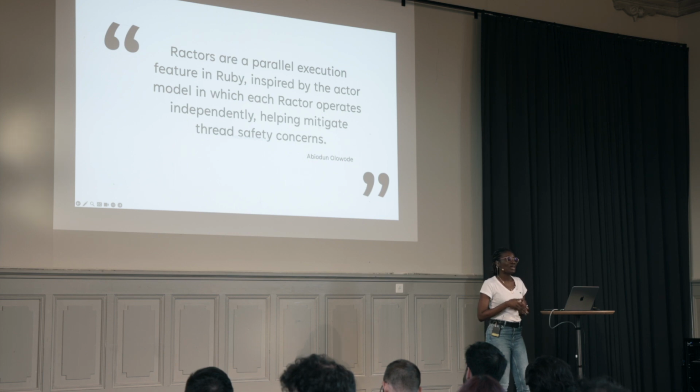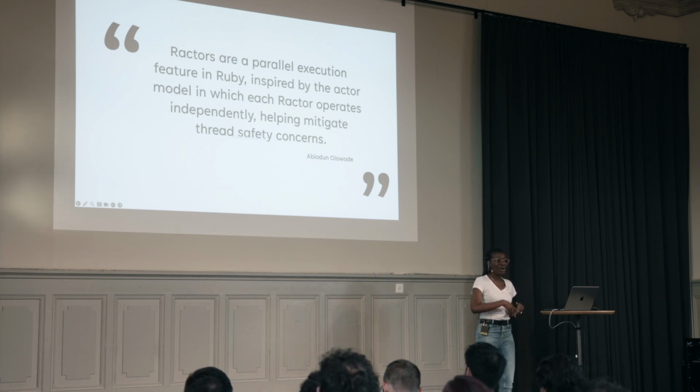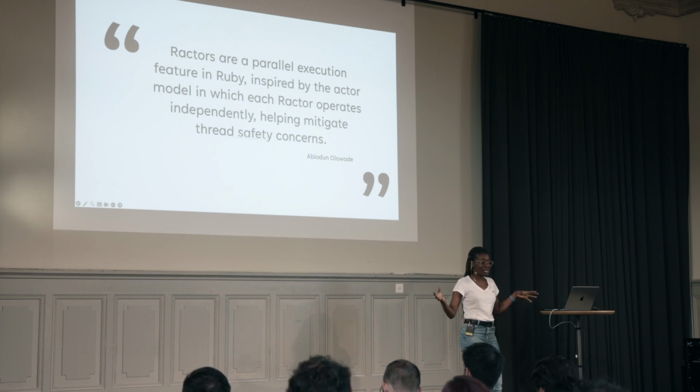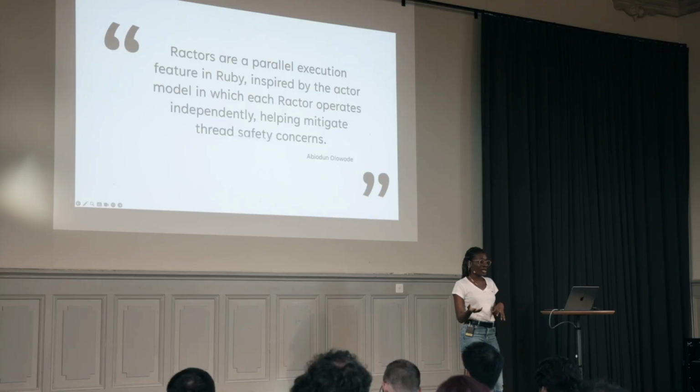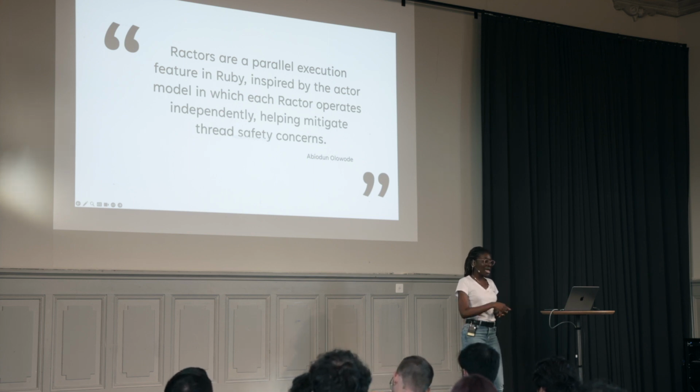We may not have all our thread safety concerns eliminated yet, and our journey towards optimal speed across all operations might still be ongoing. However, if we all come together to use Ractors and actively contribute feedback, we can enhance its functionality. We can also create more gems that are Ractor compatible, and we can create a thriving ecosystem.